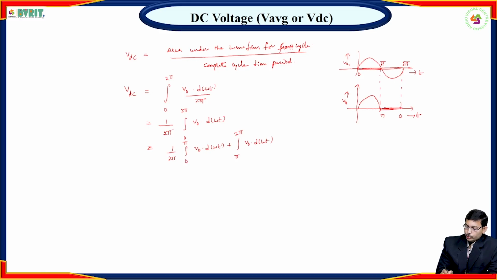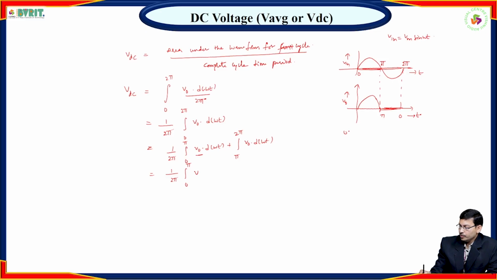Let us assume that V in equals Vm sin omega t, right.